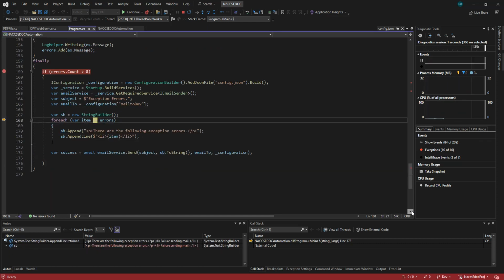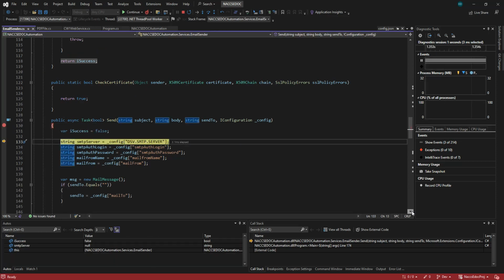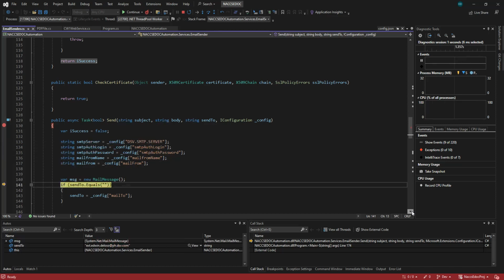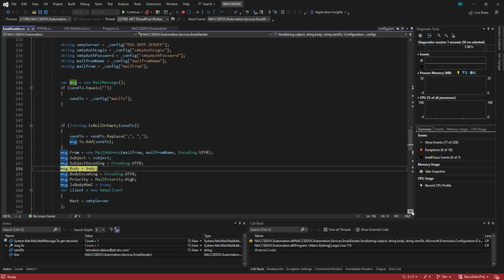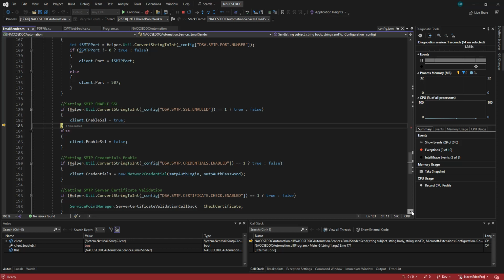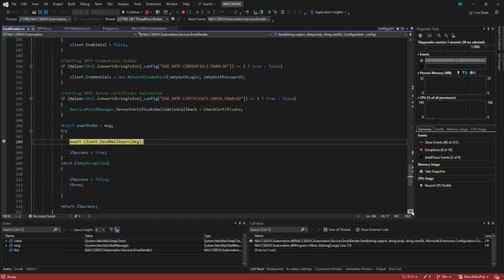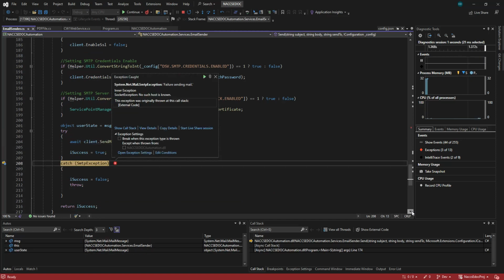We can only debug it once we, for example, this one. The SMTP server is the DSB SMTP server, but we are not connected to that SMTP server. So actually, it will not send. But if you deploy it to the Windows 2000 server, where our data center server is, this will actually be able to send. So we cannot test it in our local machine. So it will not send an email. All right, so that's what is happening.